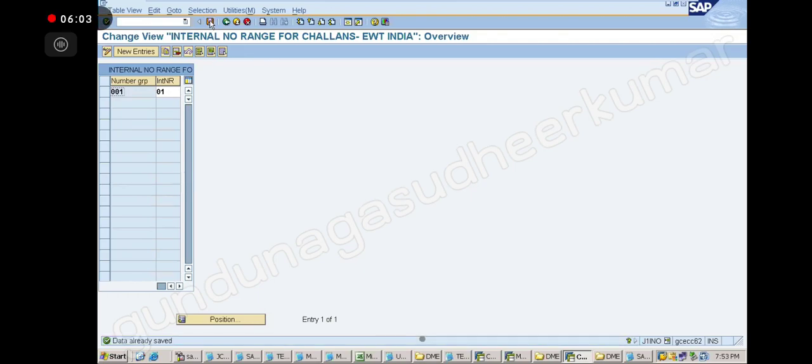Enter. Next. Okay, note on that. New entry. Give 001 and 01. 01 series I am giving like this. Done. Good. Now, click on the save option. Done? Next, go back.